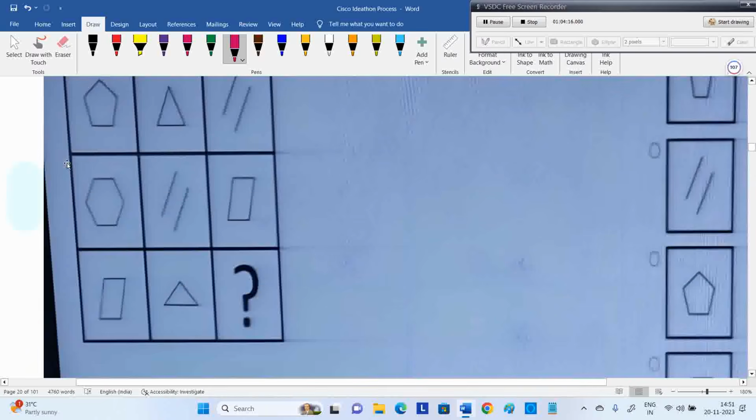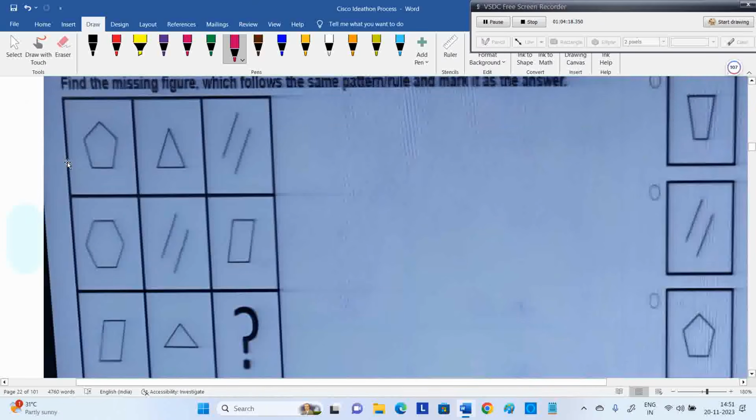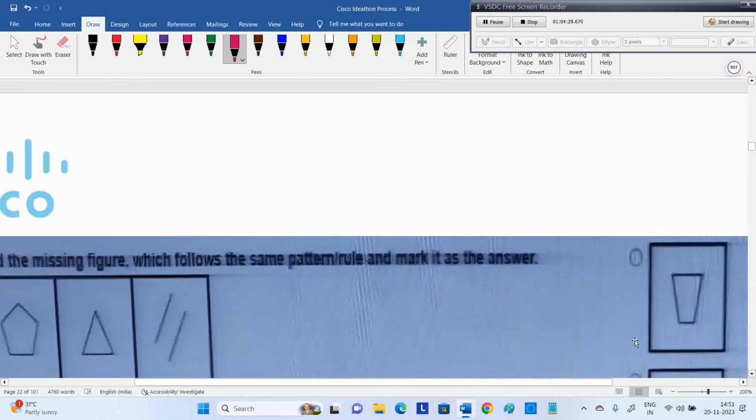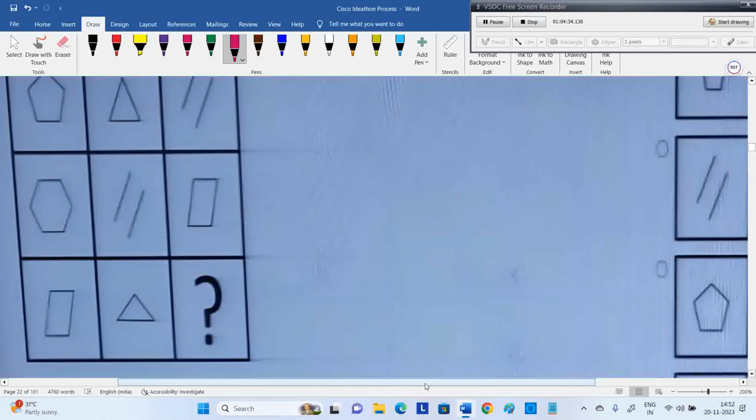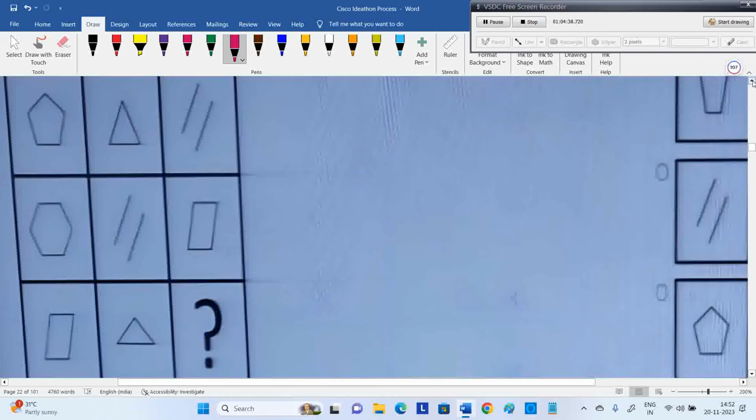Now again a diagram. What might be your logic? The answer should be two lines and a single line, right? Here 5, 3, 2: 3 plus 2 equals 5.